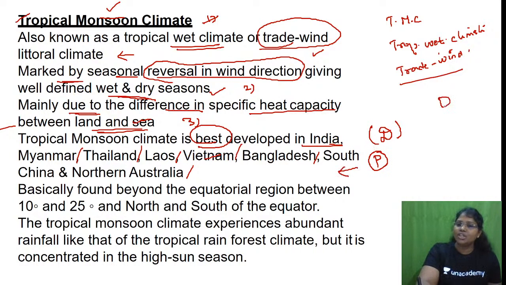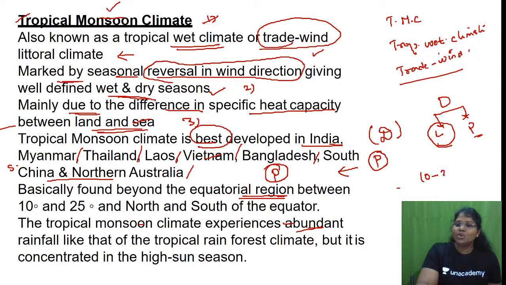Under distribution, what are the two things we have? One is the latitudinal extent, another one is places. So which are the places which come under the tropical monsoon climate? India, Myanmar, Thailand, Laos, Vietnam, Bangladesh, South China and Northern Australia. Very, very important. Then what is this L? L is latitudinal extent, basically found between the equatorial region. So what is the latitudinal extent? It is between 10 to 25 degree north and south of equator.